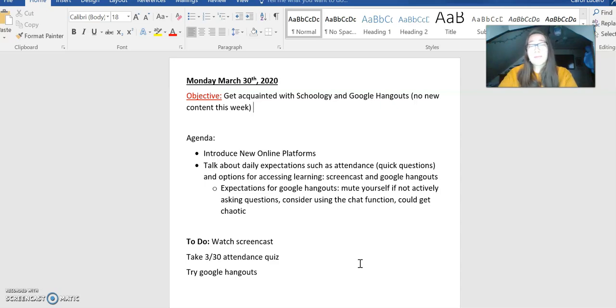Just a quick note about Google Hangouts, both for today and also for the future. If you're on Google Hangouts, please mute yourself if you are not actively asking a question or commenting on something, and consider using the chat function. Both of these things are going to reduce the complete chaos that I'm sure would ensue if we had no expectations and rules for this system.